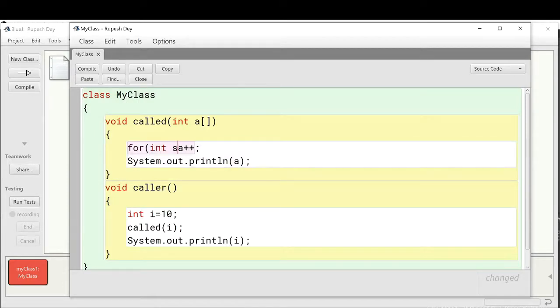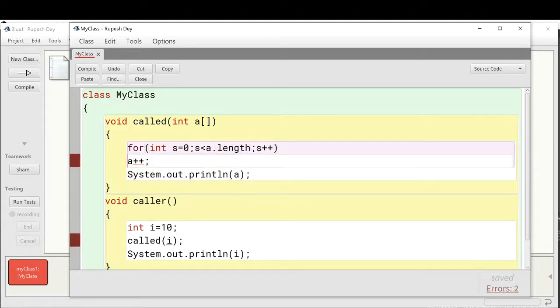So for (int s = 0; s < a.length; s++). Then inside this loop, to access all elements, using a[s]++. So a[s]++ means we are updating the value of each element of this array by plus 1. Now again you make a loop to get the elements to display them.